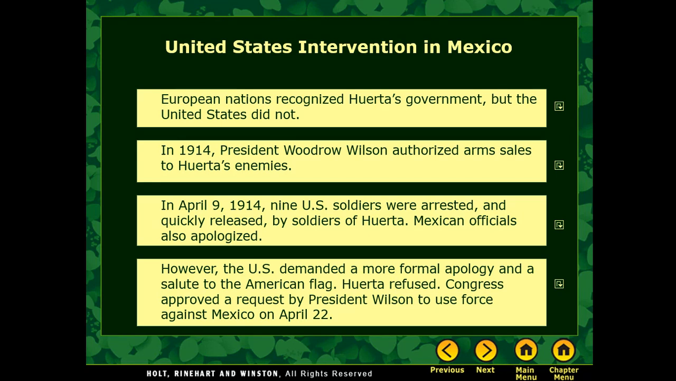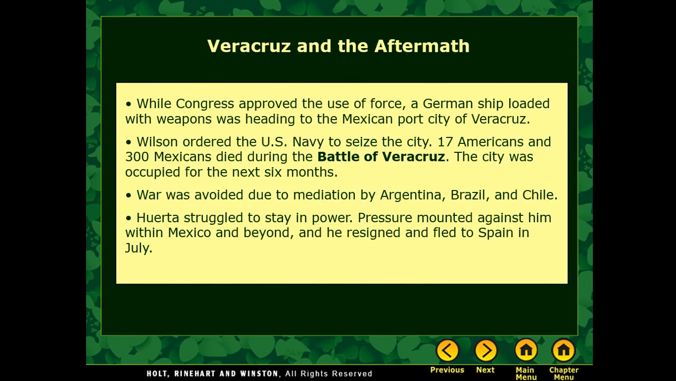The U.S. demanded a more formal apology, that they have to salute the American flag. When Huerta refused, Congress approved that we could use force against Mexico and Huerta. While Congress was trying to get this approved, there's a German ship loaded with weapons heading towards Veracruz, the city in Mexico.